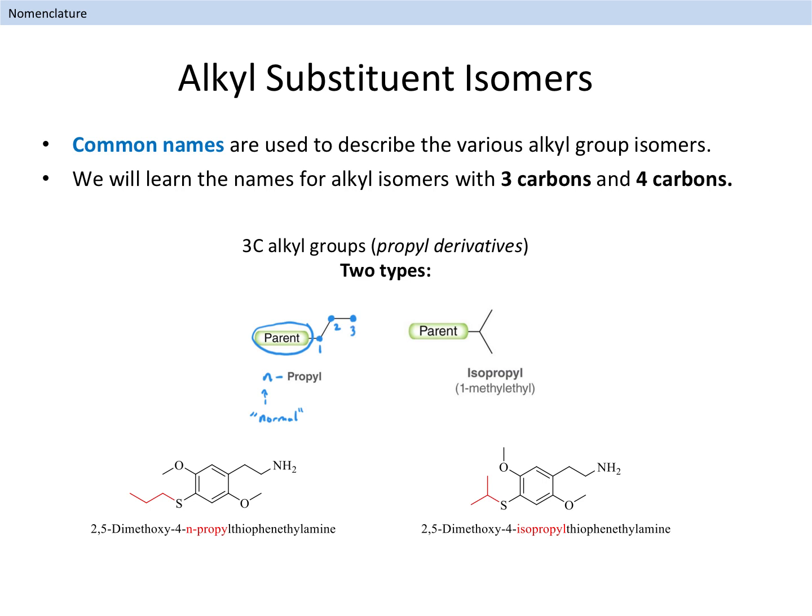The other 3-carbon alkyl group substituent happens when the parent chain is connected at C2 of the propyl group, rather than C1. We still have a propyl group, but we must give it a different name, because it is structurally different. The name isopropyl is used.